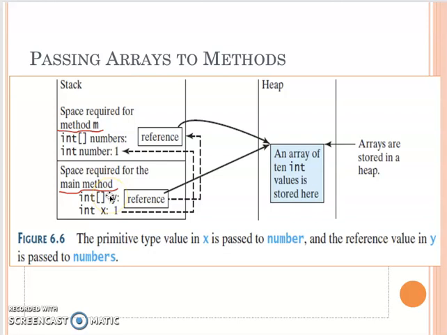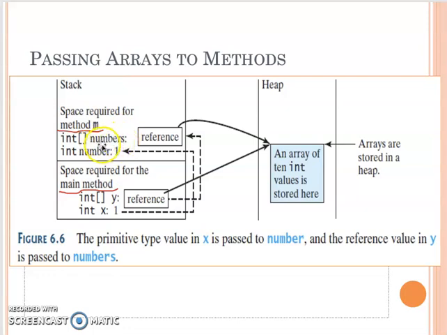Then when we invoke the end method in the main method, we will pass in the y. So when you pass in the y, the numbers refer to y, because you pass in the y through the argument variable.